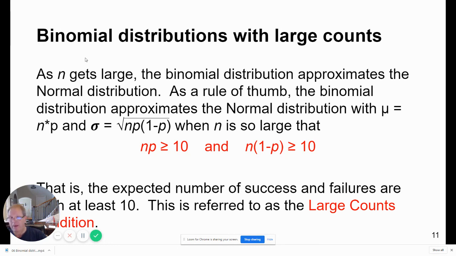Sometimes we say that the number of expected successes is greater than 10 and the number of expected failures is greater than 10. This is referred to as the large count condition. And if the large count condition is satisfied, then the binomial distribution approximates a normal distribution. Don't say that it is exactly the normal distribution. It is approximately the normal distribution.